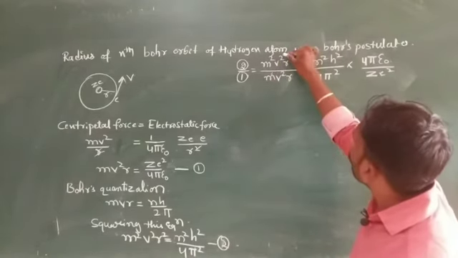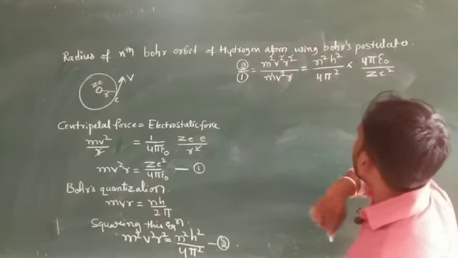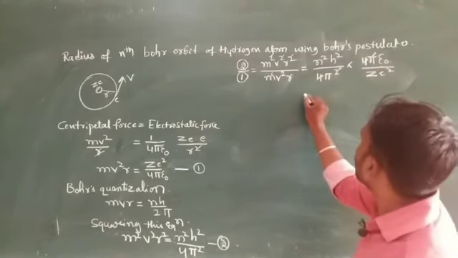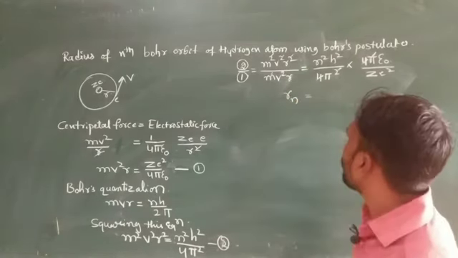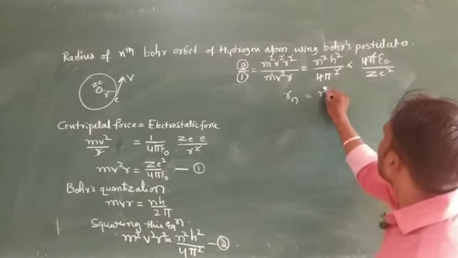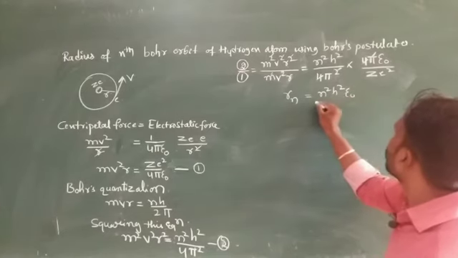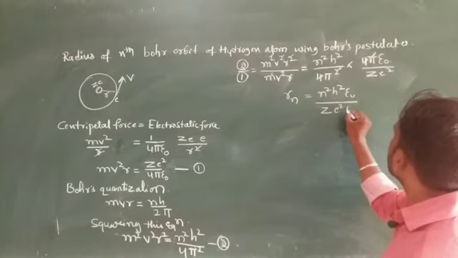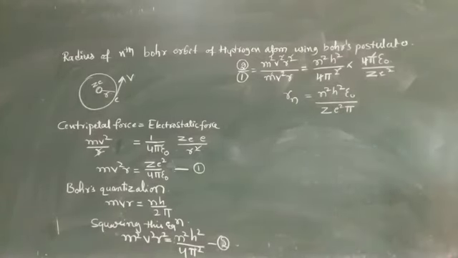So m square and m cancel, v square cancels, r square and r cancel, and here 4 pi square leaves pi. Finally we consider that r is nothing but the radius of the nth orbital, equal to n square h square epsilon naught divided by pi m Z E square.